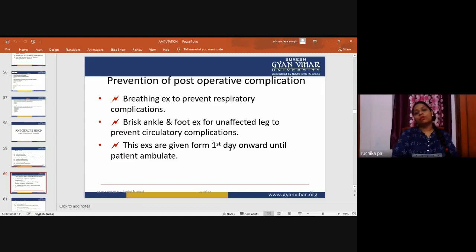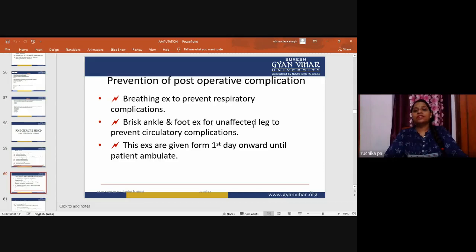Prevention of post-operative complications. There are a lot of them. First, breathing exercises to prevent respiratory complications. After any surgery, the physiotherapist will teach breathing exercises, as the patient suffers so easily from deposition of sputum in the lungs. So breathing exercises are given to prevent respiratory complications.